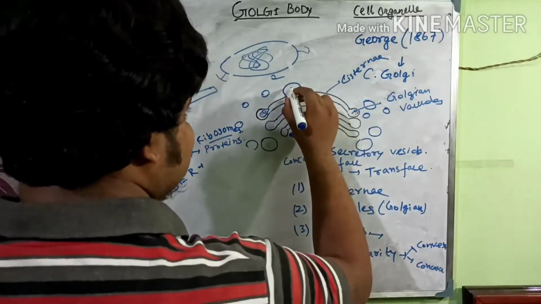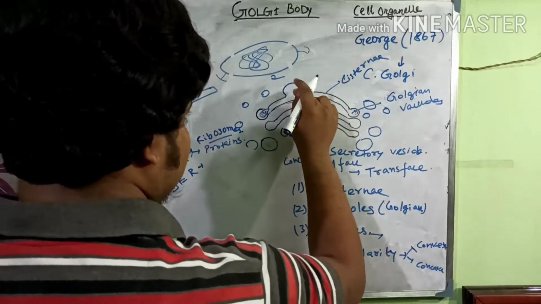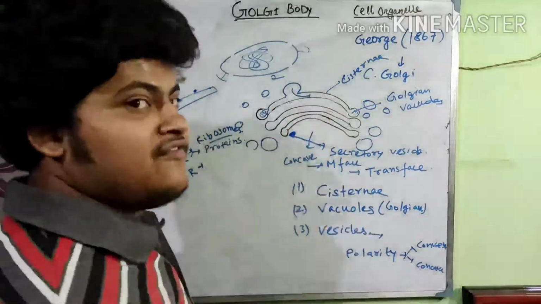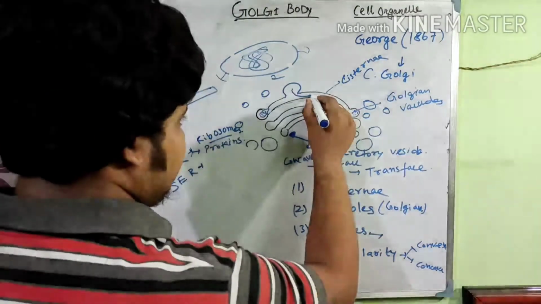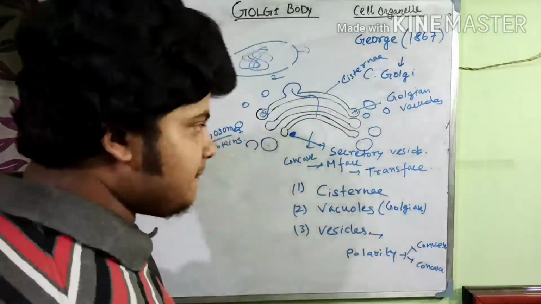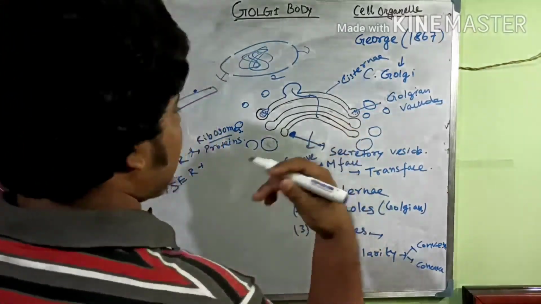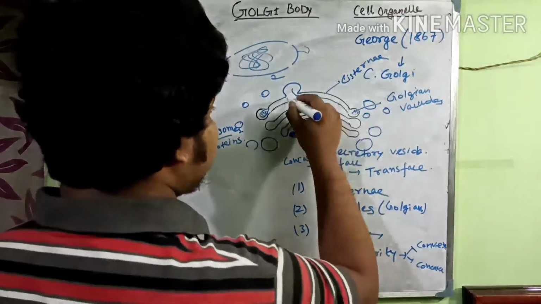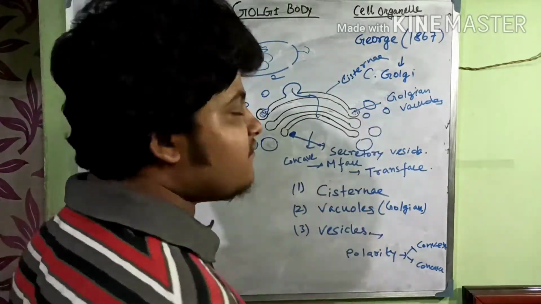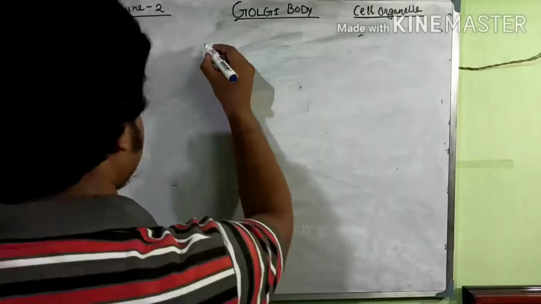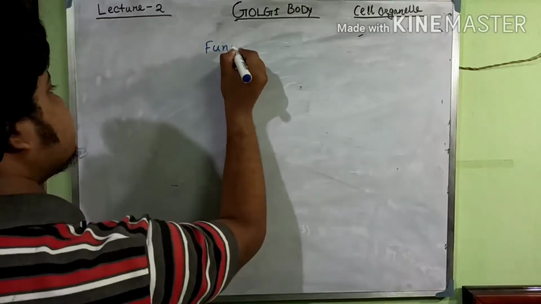From this region the proteins take entry with the help of vesicles, and after that they are transported from the cis phase to the trans phase. When the protein transport is completed, the proteins are present in the Golgian vacuoles, and after that these regions are pinched off.